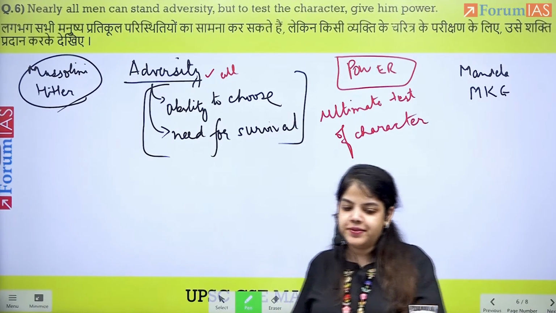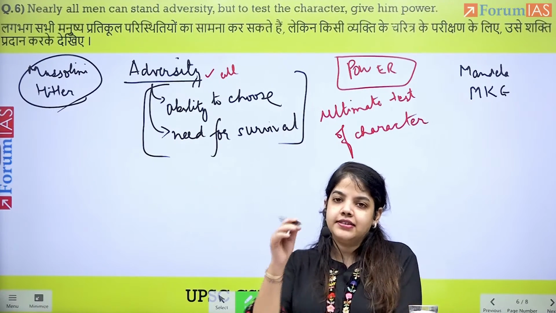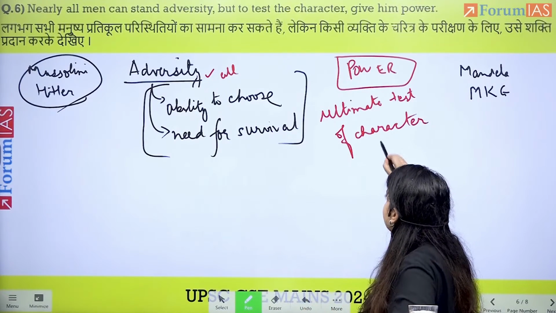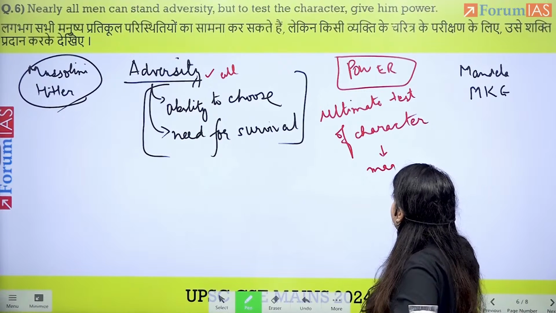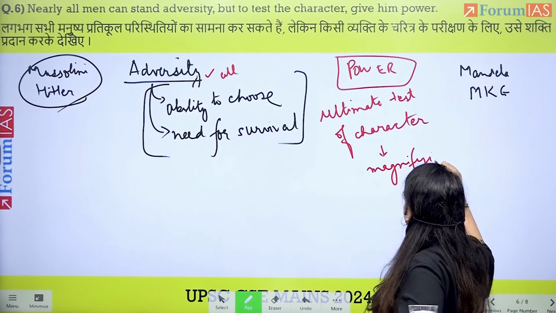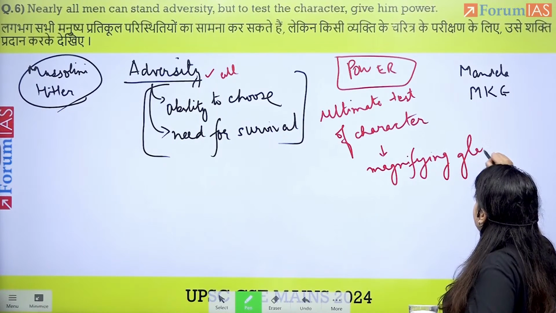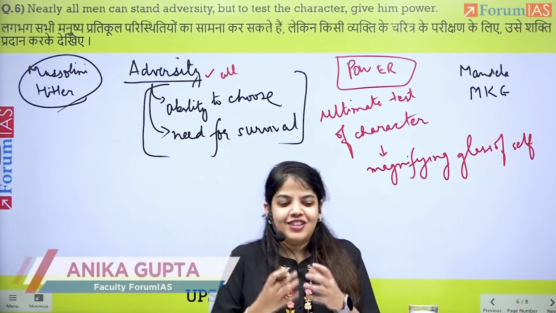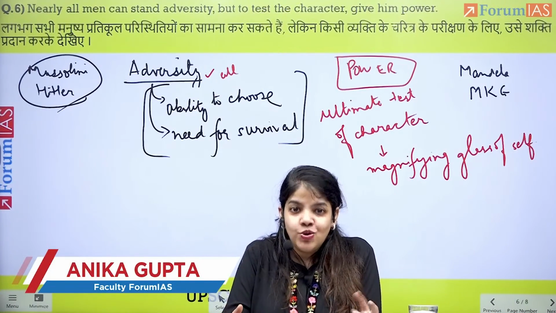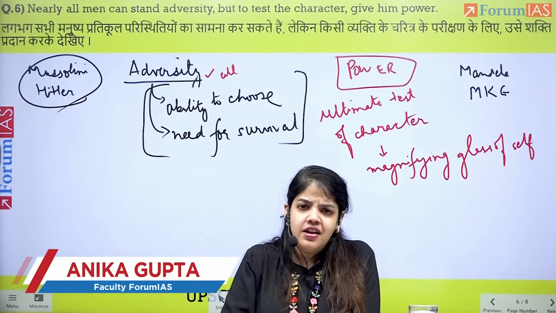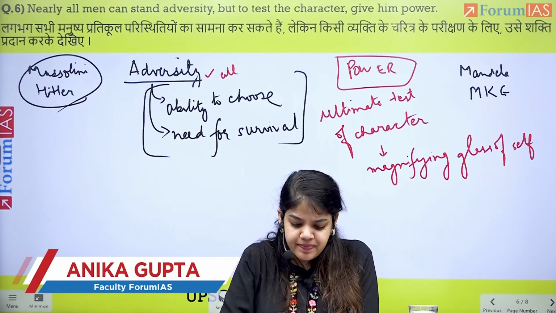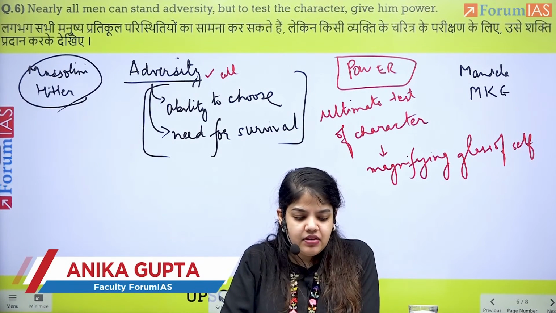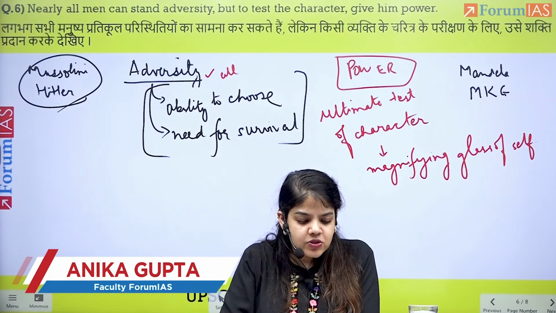In this ultimate test of character, it's like a magnifying glass where you will be able to see yourself. A magnifying glass of self, because it will show you your actual desires, who you really are. A test of character. Why? Because it's a magnifying glass of self. Power can give you freedom, but it can also be enslaving.